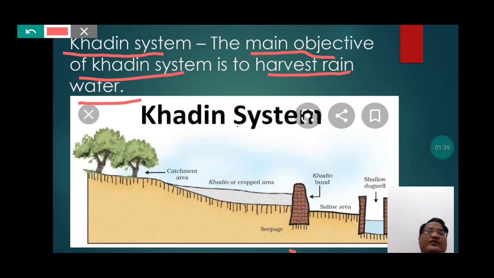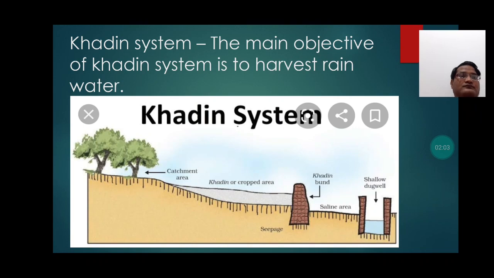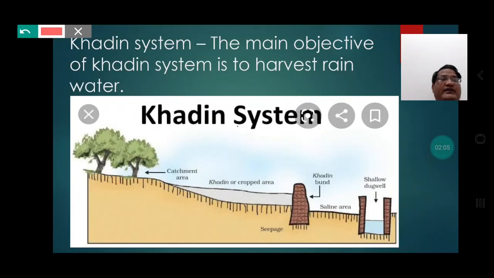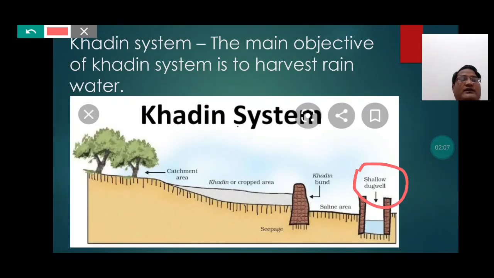So students, if you notice, then you can find that there are certain areas like the catchment area, the seepage area, the saline area, and the area where the dugwell is present.